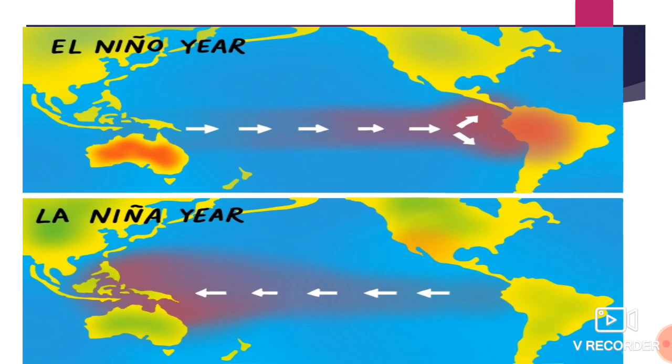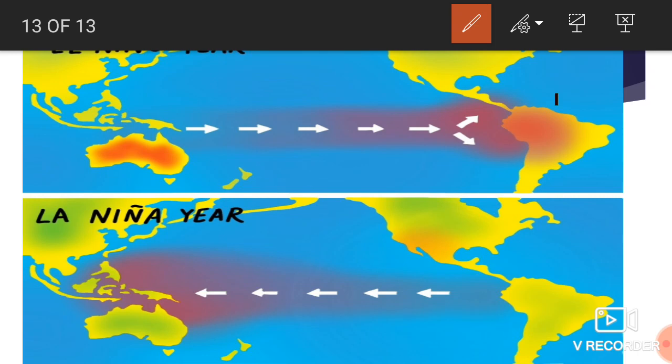So we have done that. During the El Nino year, what will happen? The warm water will be near the Peruvian coast, and there will be a flood-like situation. Okay, and during a La Nina year, the warm water will collect near Australia and Southeast Asian island countries, and near the Peruvian coast there will be cold water. This is La Nina. I think we can relate La Nina and a normal year similarly.